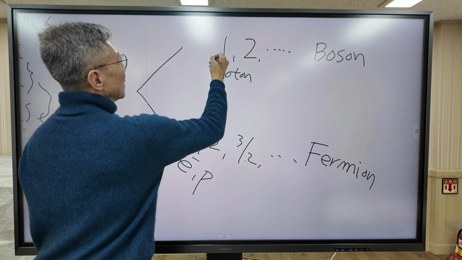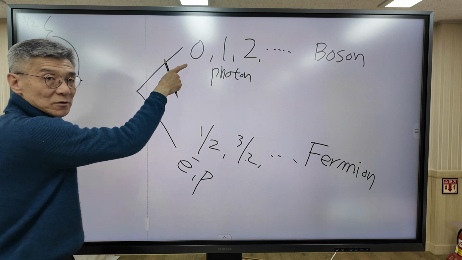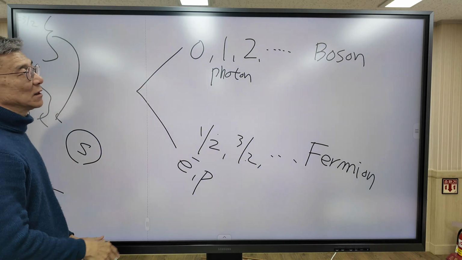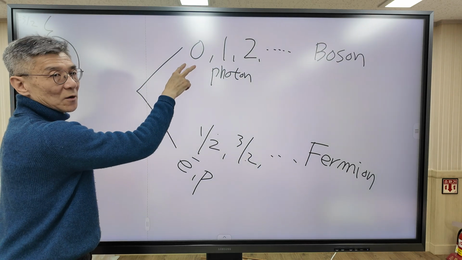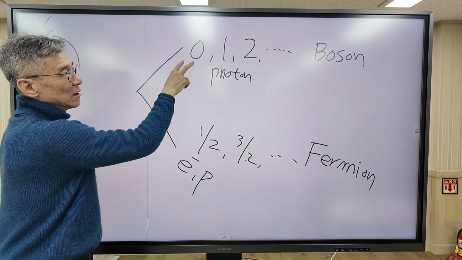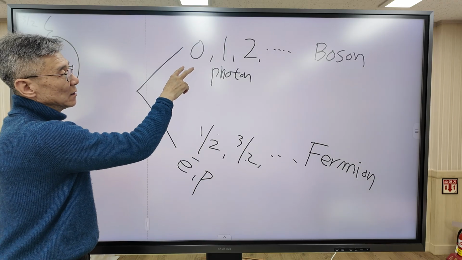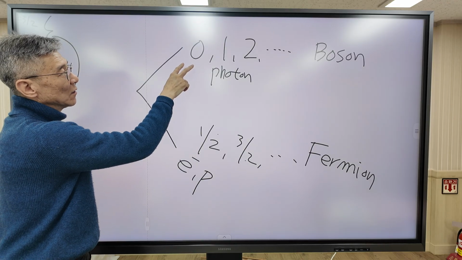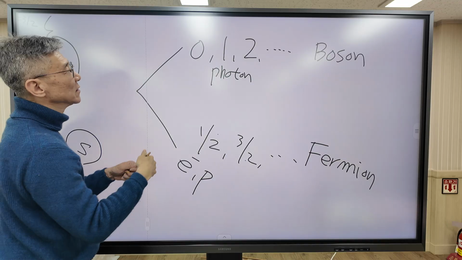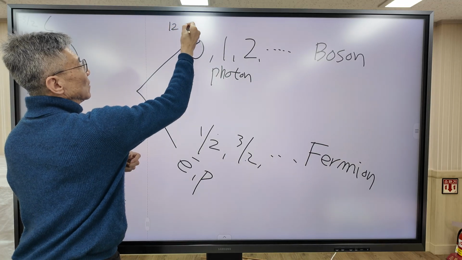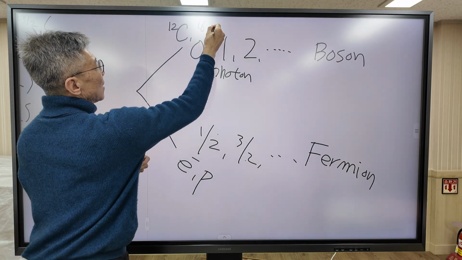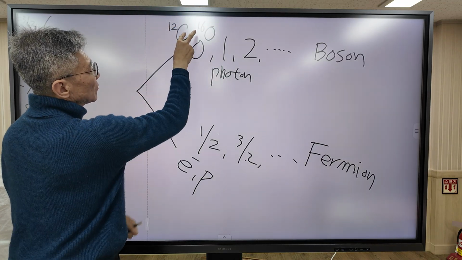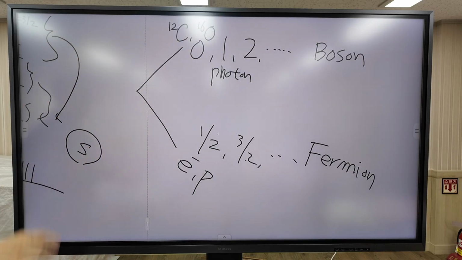And 0 is also an integer, so some particles have spin angular momentum 0. It means that the particle does not have spin. Representative examples of spin quantum number 0 are carbon 12 and oxygen 16. These nuclides have no spin.